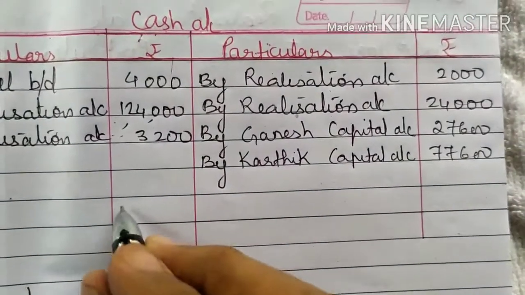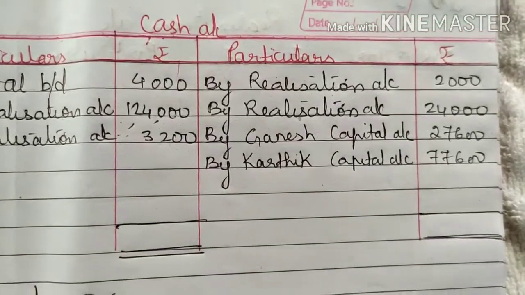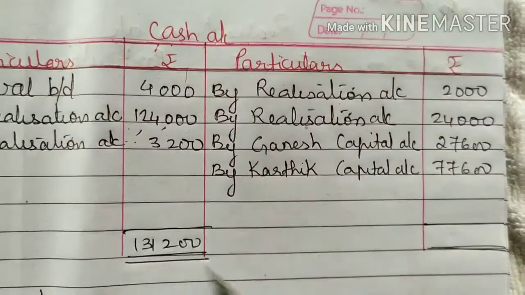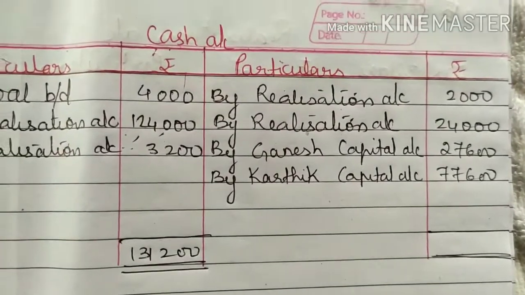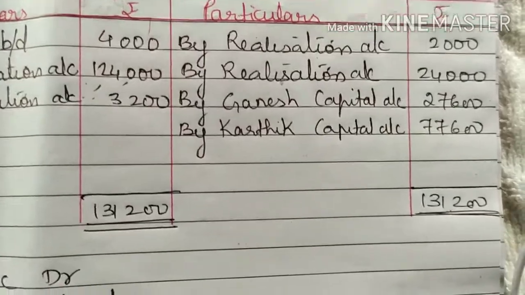So now you total the cash account. If you total, you will be getting 1,31,200. 1,31,200.